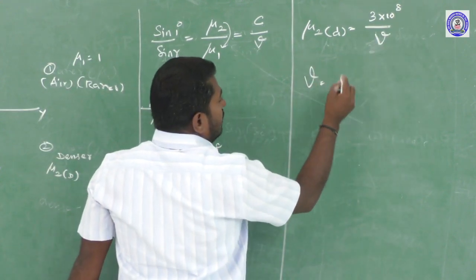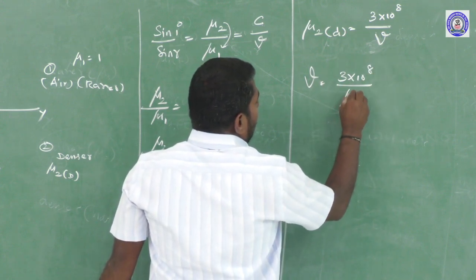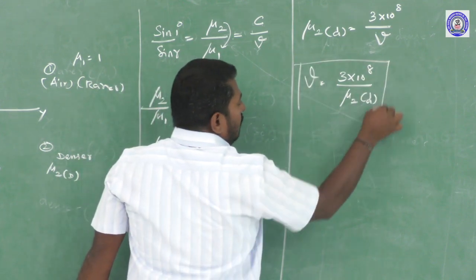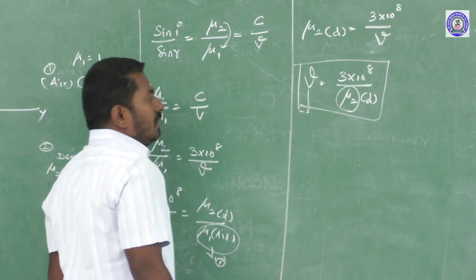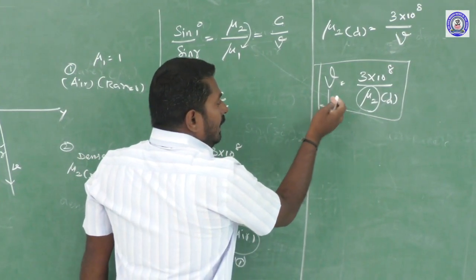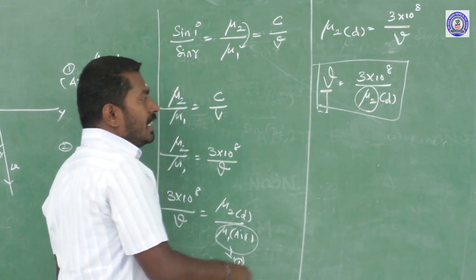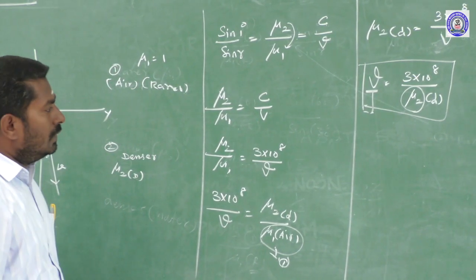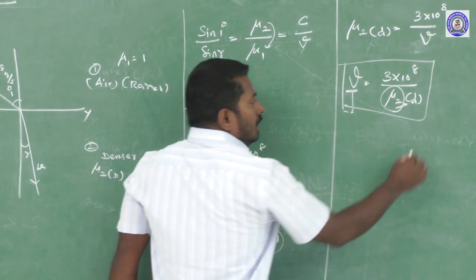The speed of light inside the denser medium is 3 into 10 power 8 divided by the refractive index of the denser medium. The reduction of the speed of light inside the denser medium depends entirely upon its refractive index. So this is another important expression, useful to determine the speed of light inside the denser medium: v is equal to 3 into 10 power 8 divided by mu2, where mu2 represents the refractive index of the denser medium.